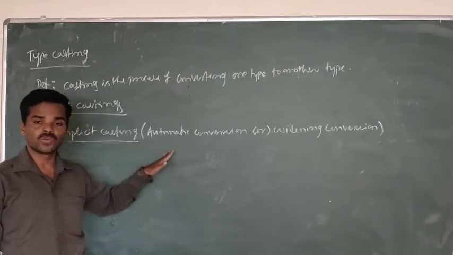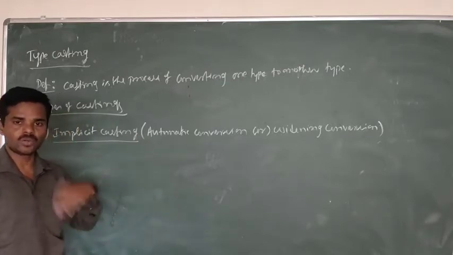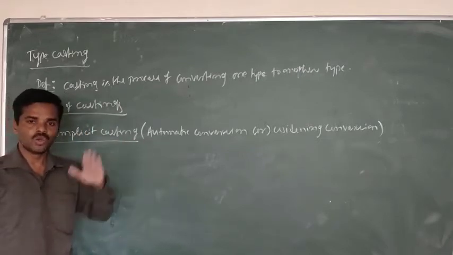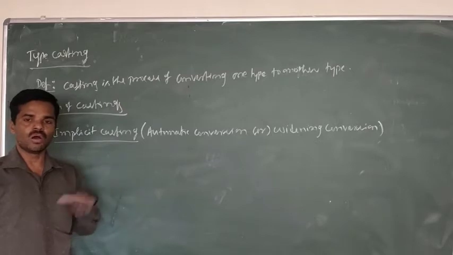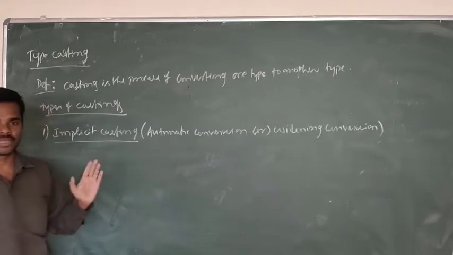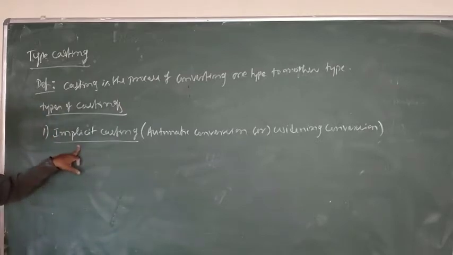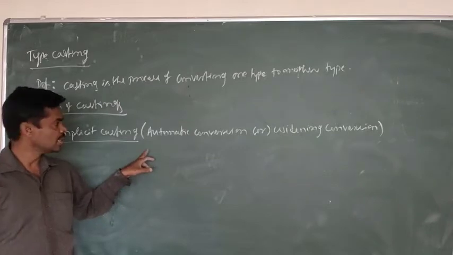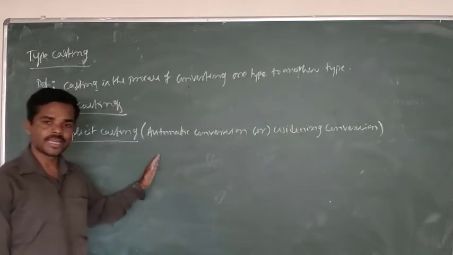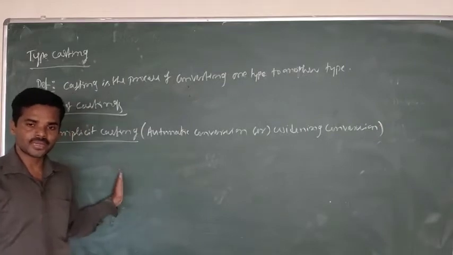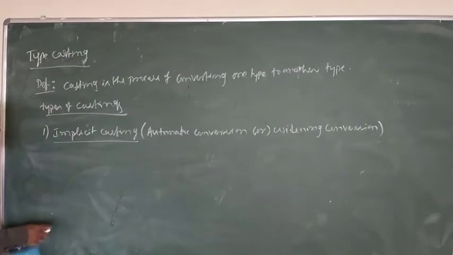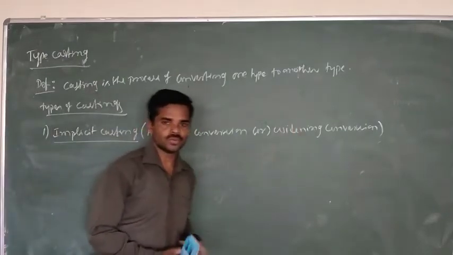It is possible to convert from lower to higher. Remember, lower to higher. Lower to higher means what? Int to float, int to double, float to double, int to long, long to double, like that. That is possible in implicit casting. Implicit casting is also called automatic conversion. It will convert implicitly from lower data type to higher data type. It is also called widening conversion.